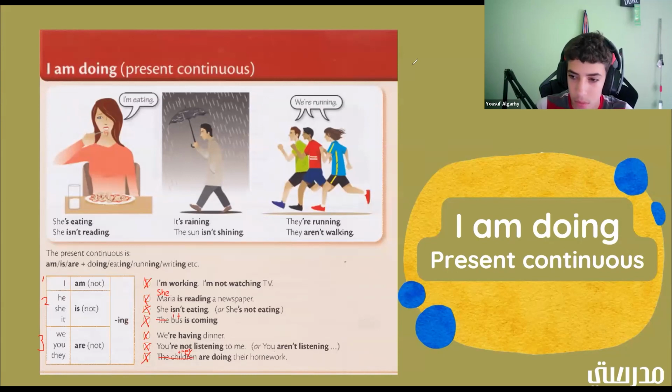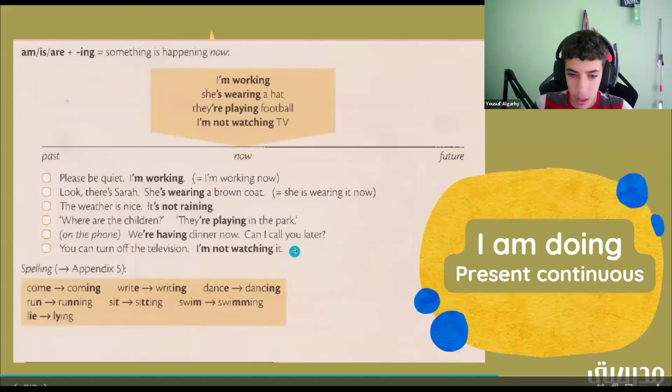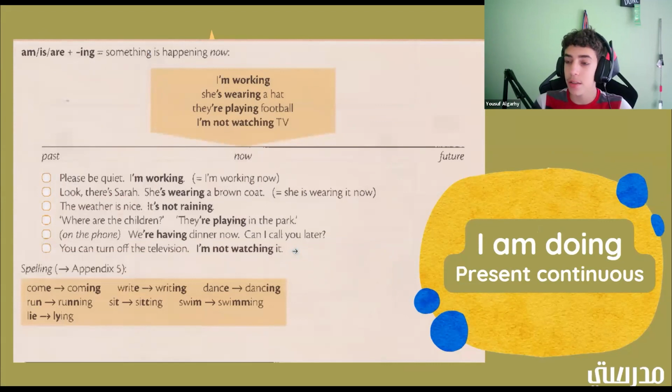All right. Great job, everyone. Let's go ahead and move on to the next one. Okay. So here it says am is are plus ing means that something is happening right now. So if I was saying I'm teaching, that means I'm teaching right now.